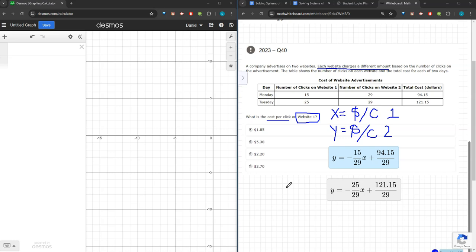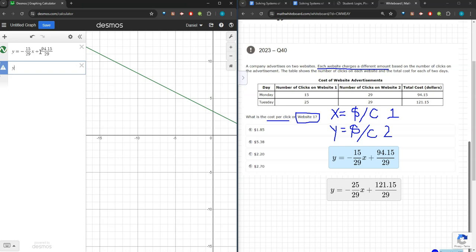I've converted both equations into slope-intercept form. I'm now going to graph the system of equations. So y equals negative 15 divided by 29x, and then plus 94 15 over 29. So it's my first linear equation.